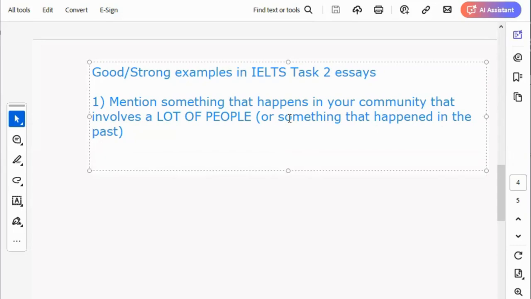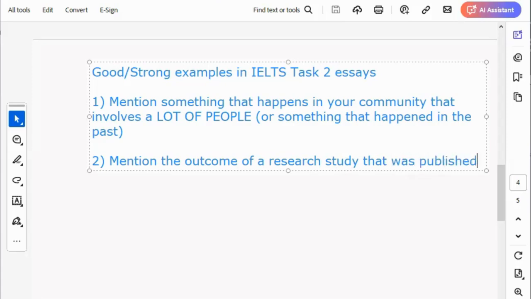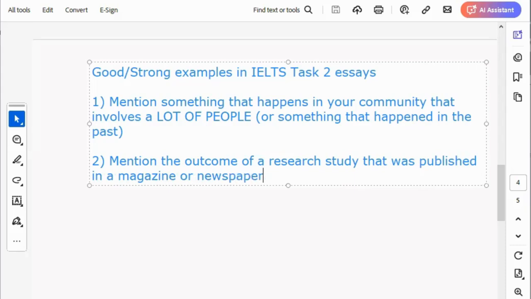Another way to present a good example is to mention the outcome of a research study that was published in a magazine or newspaper or websites, or a TV station.